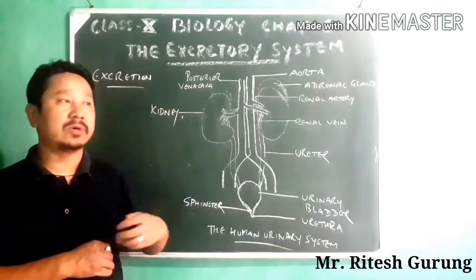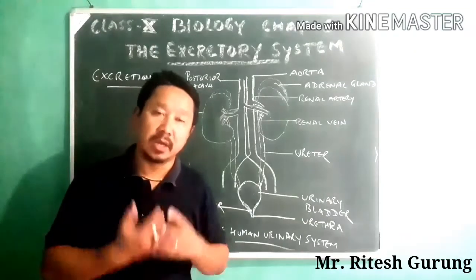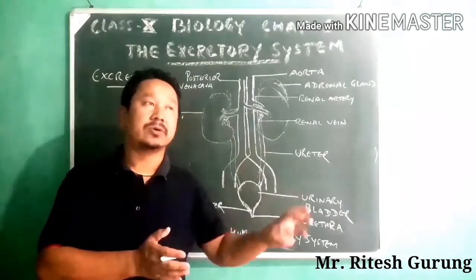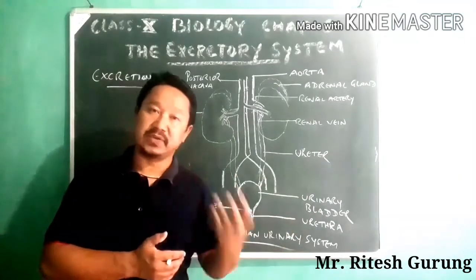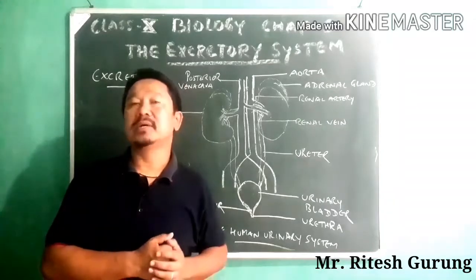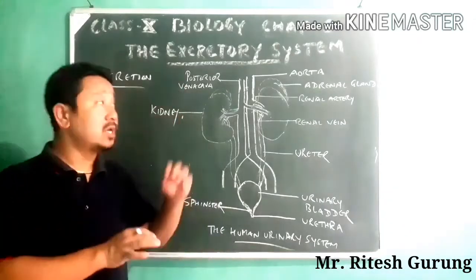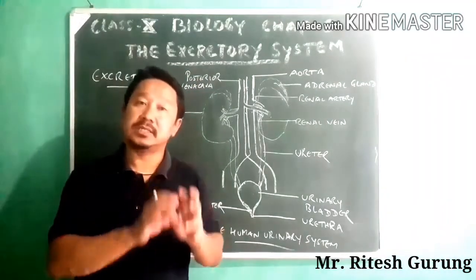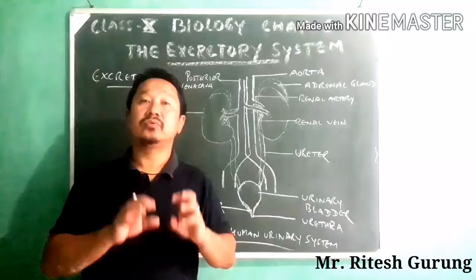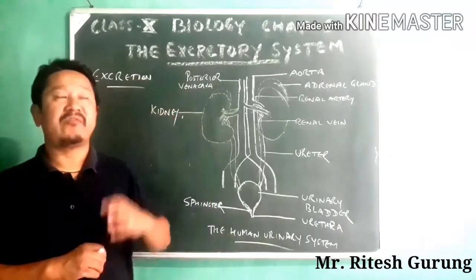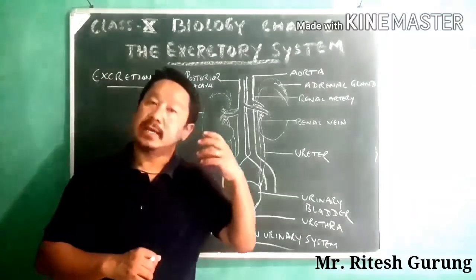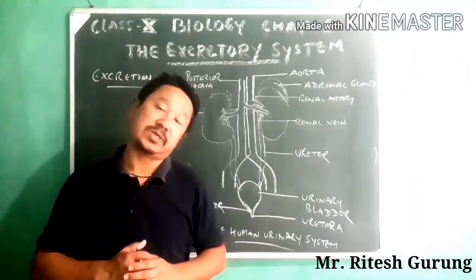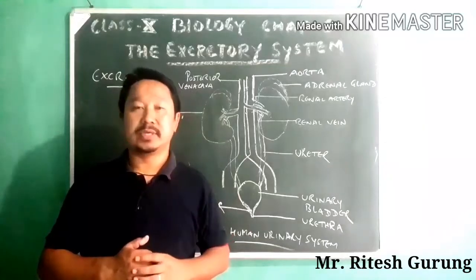Similarly, the removal of carbon dioxide through the lungs is also not excretion. That is different. That is actually a part of respiration. So here you need to know what the excretory system actually is. It is a system consisting of those organs where the formation, storage and elimination of the urine takes place. That is your excretory system.